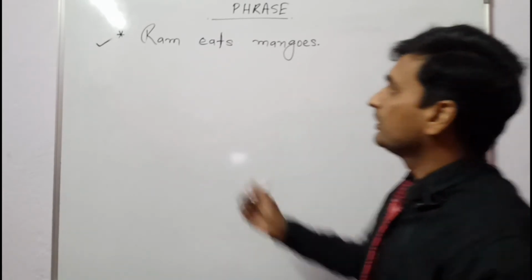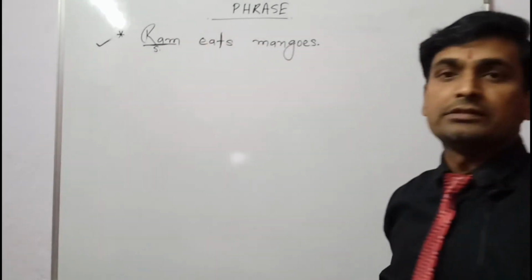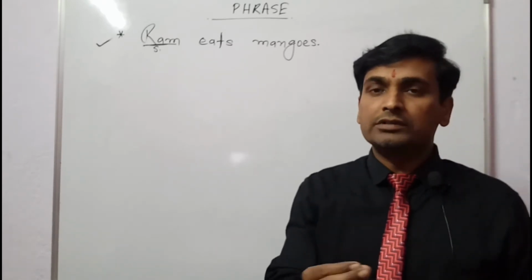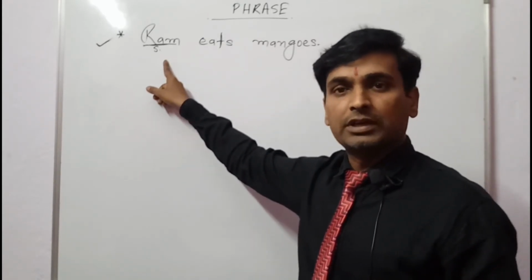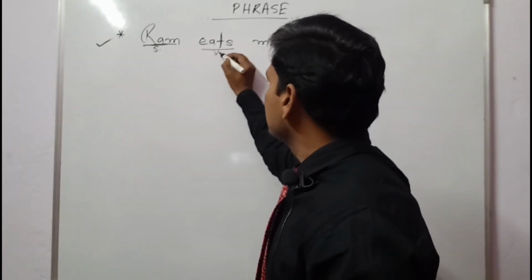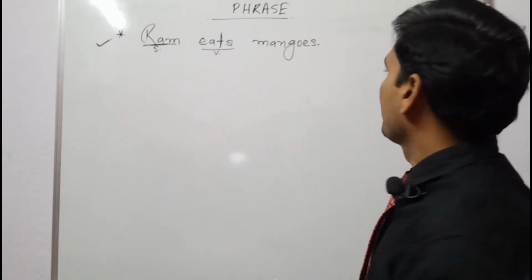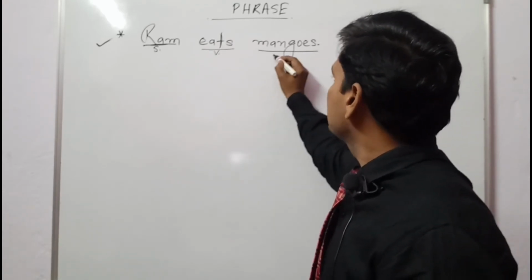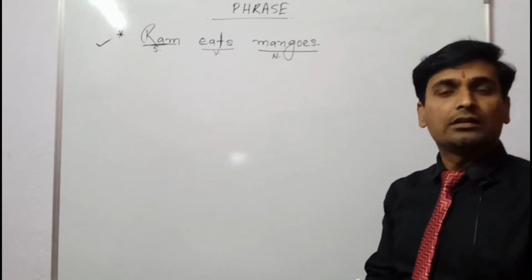Clear? Now you can see here the first word Ram, that is the subject of the sentence. As we have already studied, a noun and a pronoun can be the subject of a sentence. So here Ram is the subject of the sentence. After this word we can see another word, that is eats. This one is a verb. Now the last word, mangoes, is again a noun.